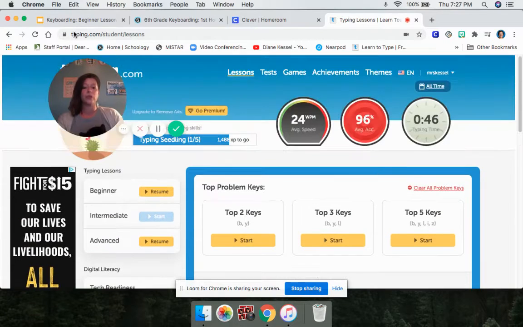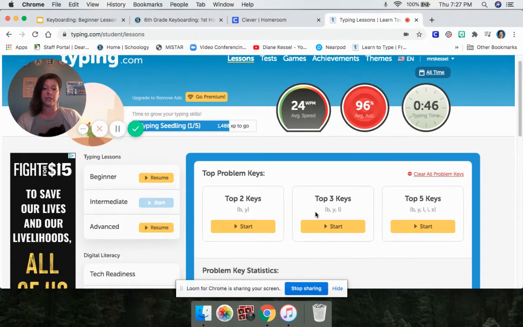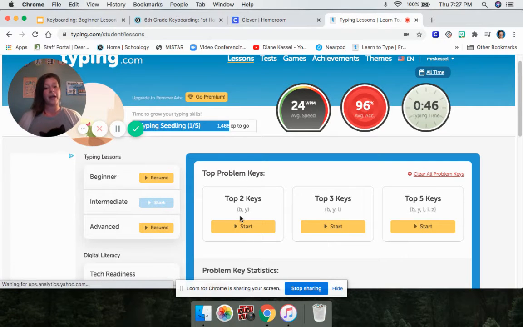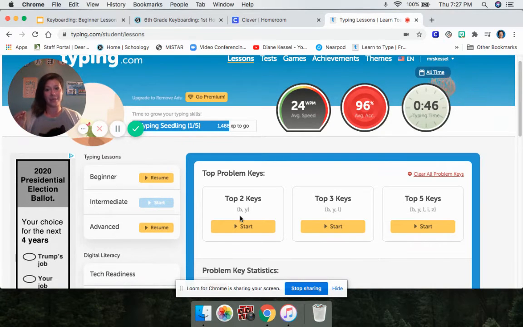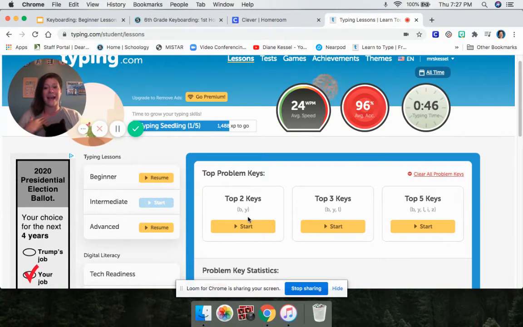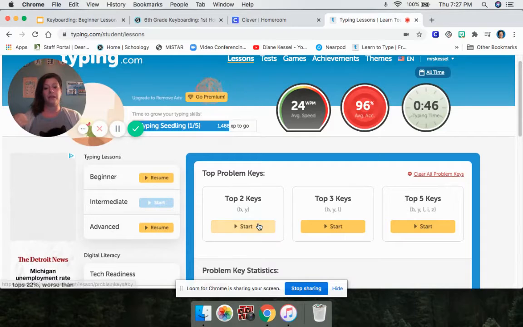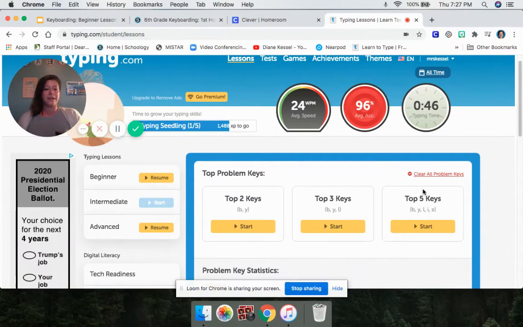Okay, so you have 3 choices: your top 2 keys, your top 3 keys, your top 5 keys. These are different for each person. These are the letters that you seem to get wrong the most in typing.com, which keeps track of every single thing you type. For me, it looks like I get the letters B and Y wrong most often. My top 3 worst keys are B, Y, and L. My top 5 worst keys are B, Y, L, I, Z.